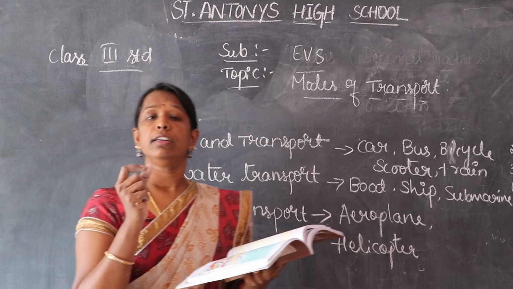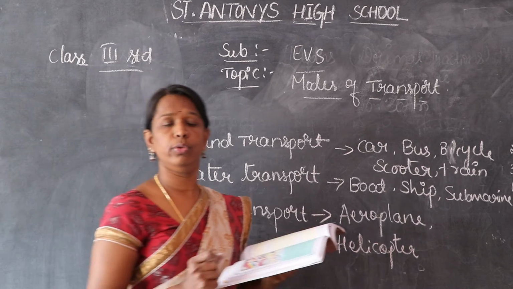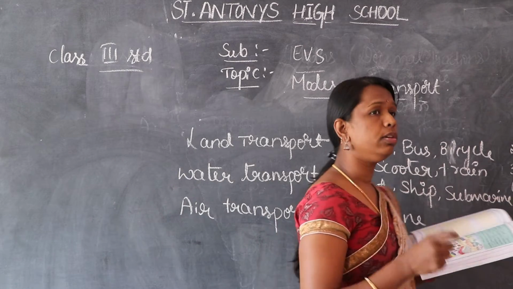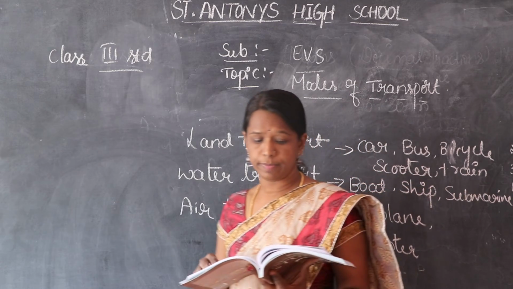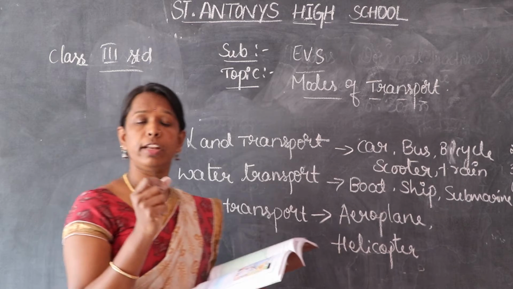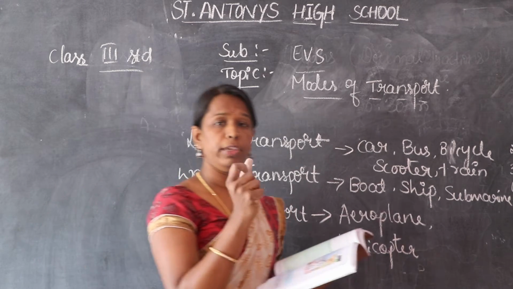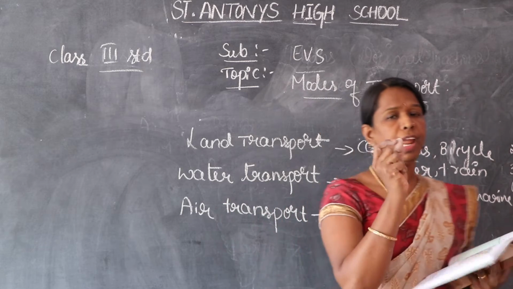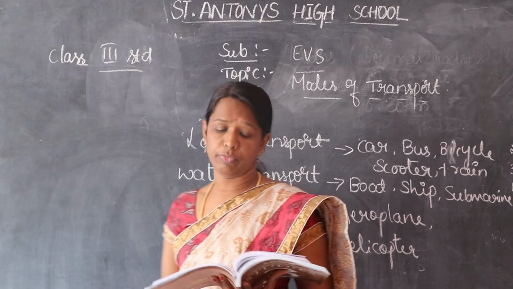While boarding the bus, we have to maintain a queue and follow the rules in the bus station. Children, write about a journey with the bus, name some places you travel to by bus, and write the tickets and the ticket cost in your rough book.